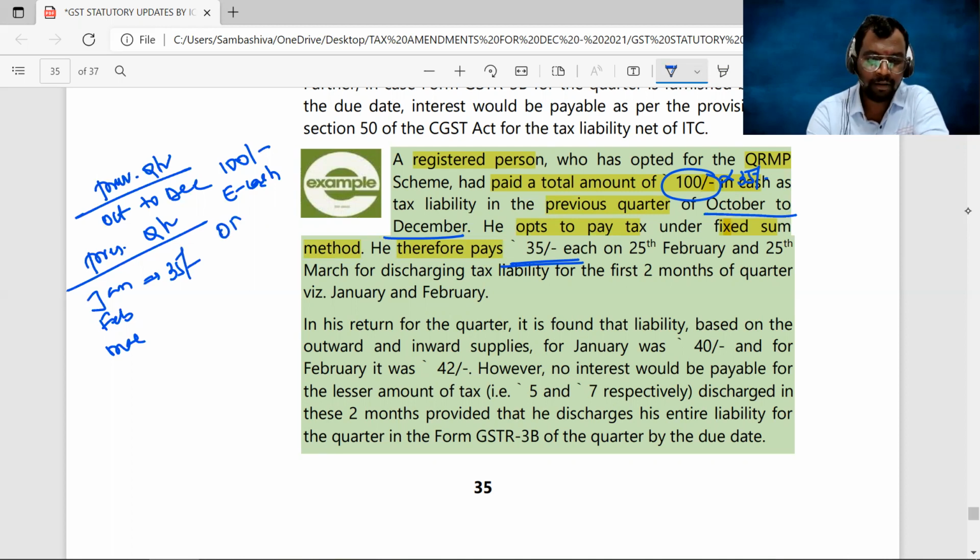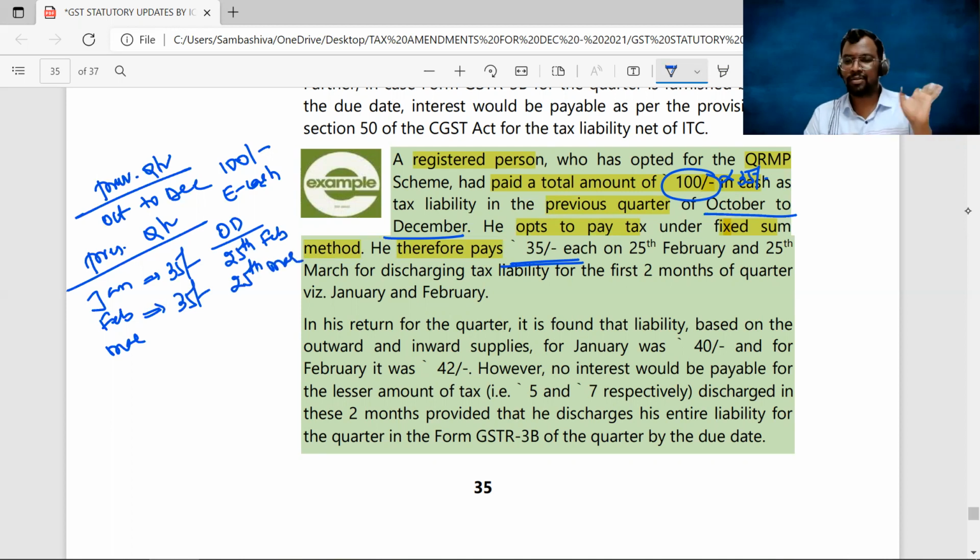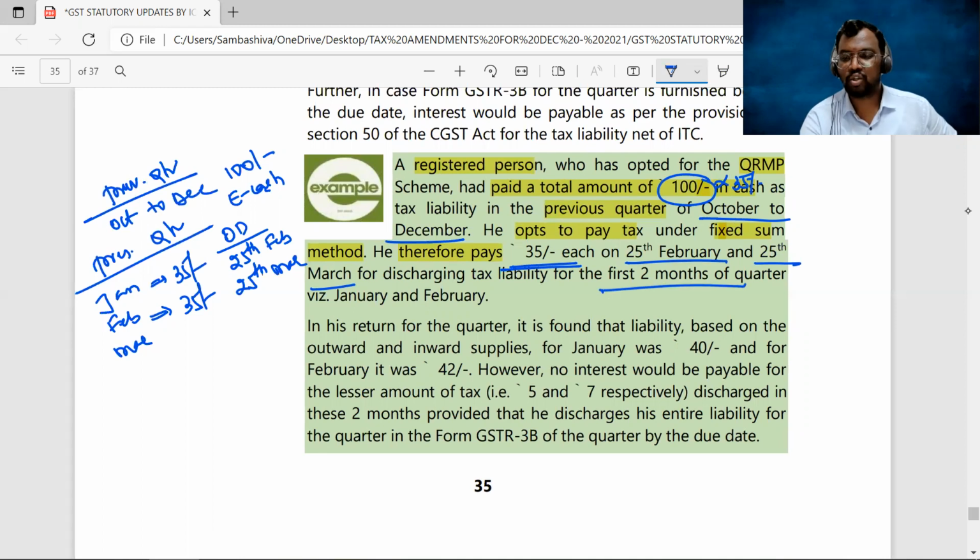And what is the due date? Due date is 25th of February. Again, in the month of February, 35 rupees he has to pay. Due date is 25th of March. Yes or no, sir? So he pays 35 each on 25th February and 25th March for discharging the liability of the first 2 months of the quarter, that is January and February.